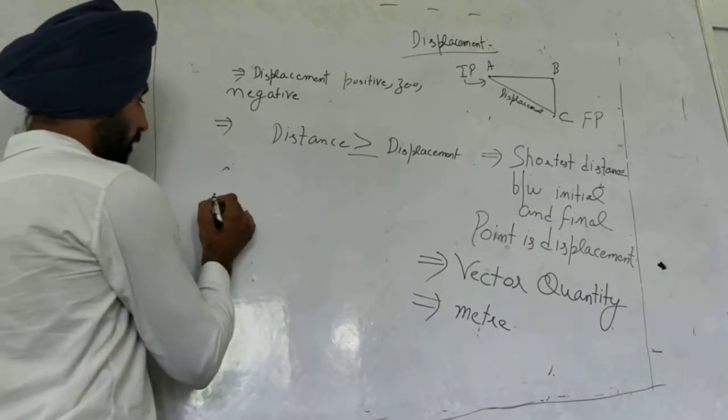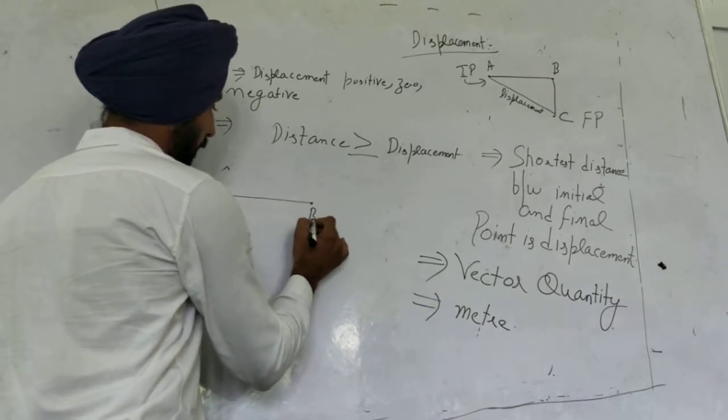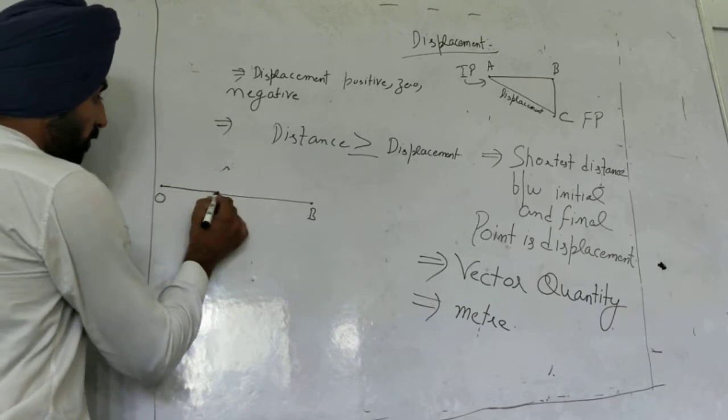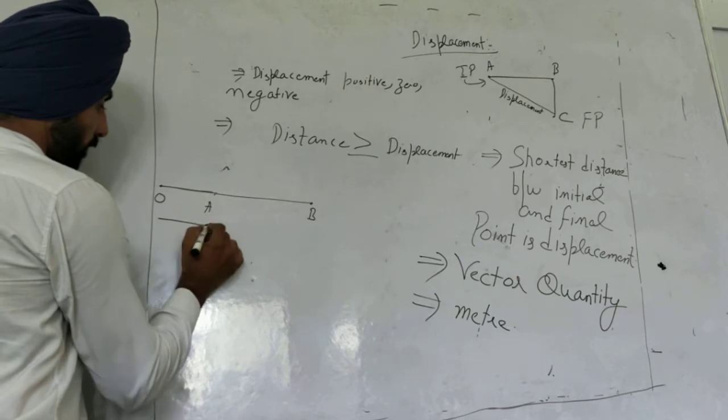Suppose this is point A and this is point B. From point O, the distance of A is called xi.